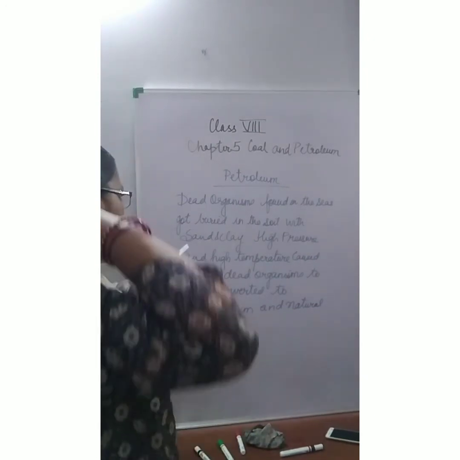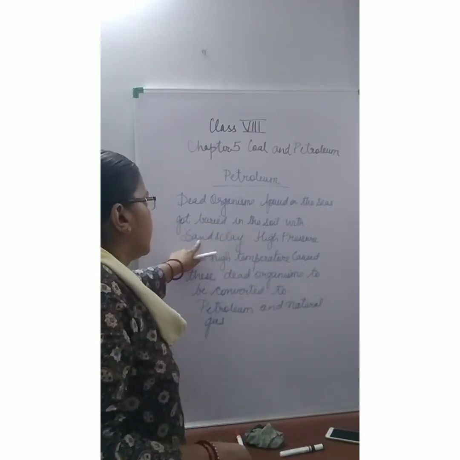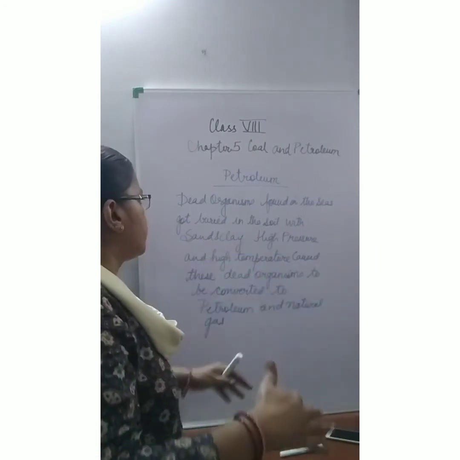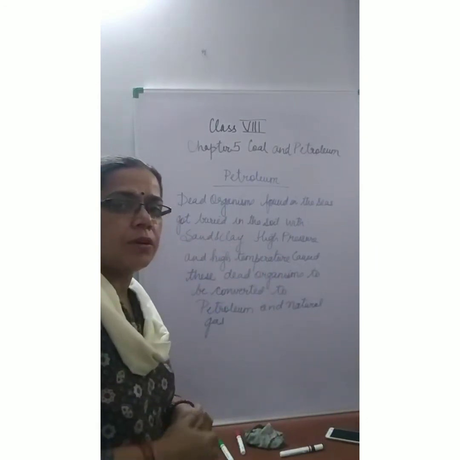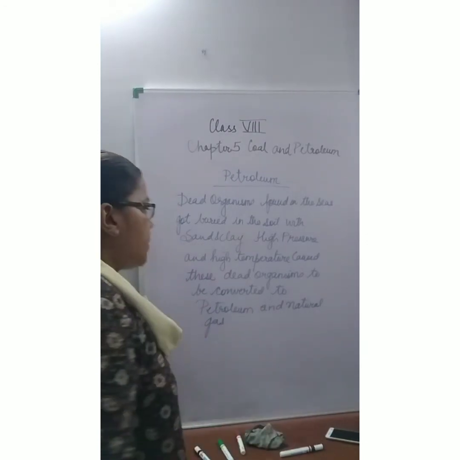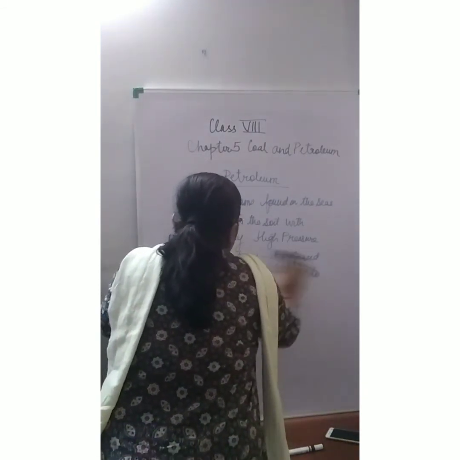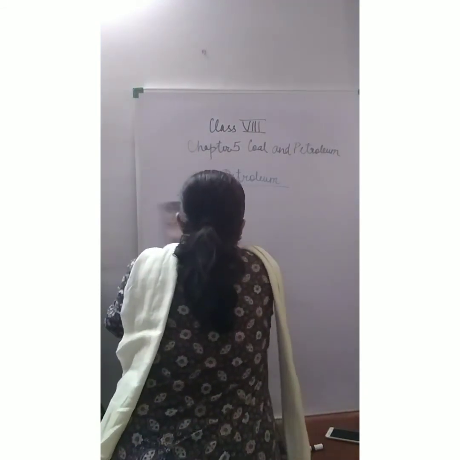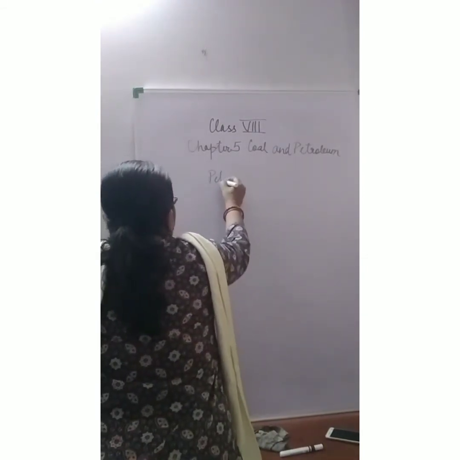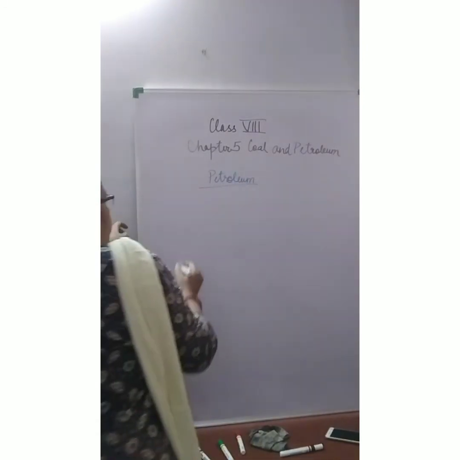Alright. So these dead organisms, they got buried under the soil in these seas and they got buried with layers and layers of sand and clay. High pressure, high temperature caused these dead organisms to be converted into petroleum and natural gas. ये बदलते गए. अब petroleum जो है, it is a thick viscous liquid. It is a mixture of many useful substances that we know.